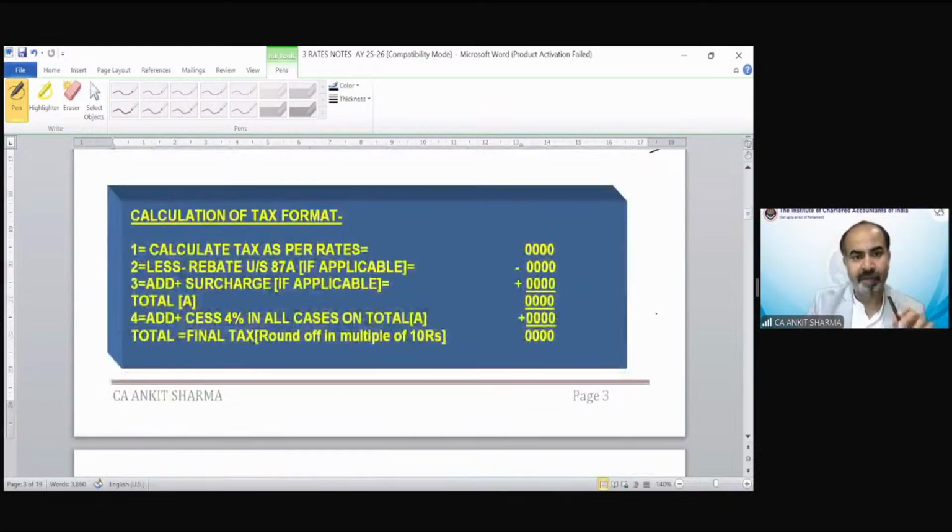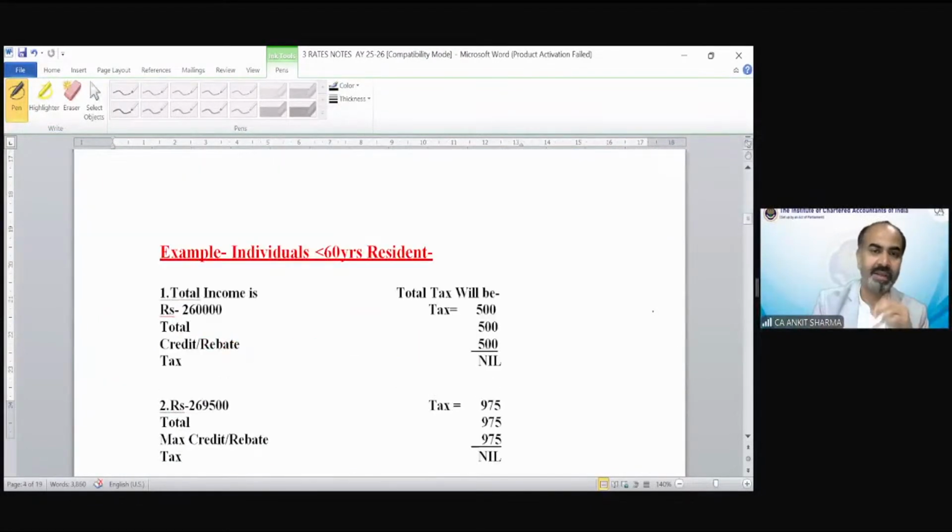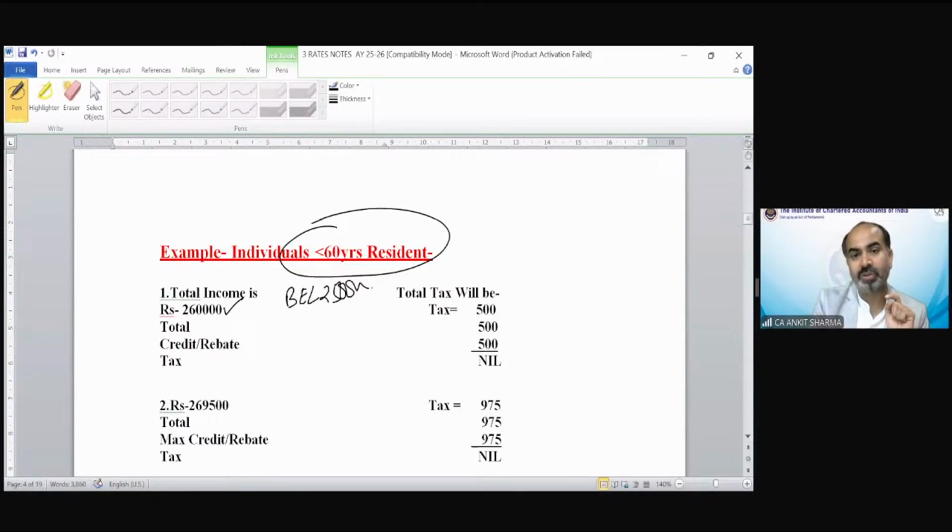How will we give the benefit? The calculation of tax format we will discuss later. Let me show you an example. Suppose this individual is less than 60 years, resident. Total income is 2,60,000. So the basic exemption limit will be 2,50,000. Only 10,000 is going to be taxed, and the tax would be 500. Now he's an individual, he's a resident, and income is less than 5 lakh rupees. So he can get the rebate.